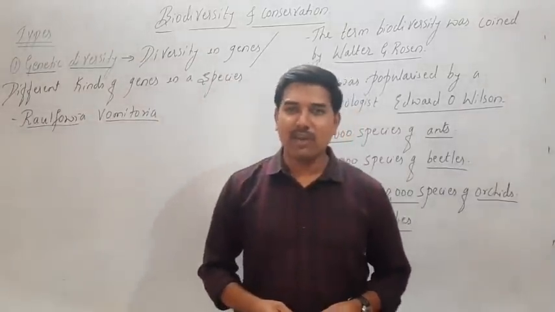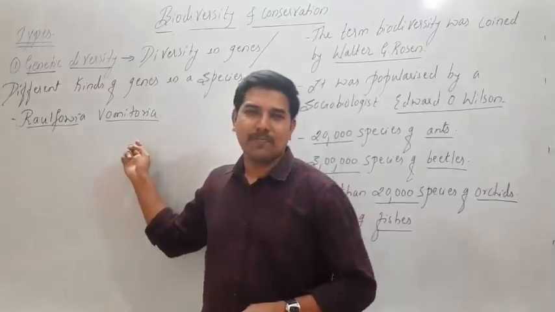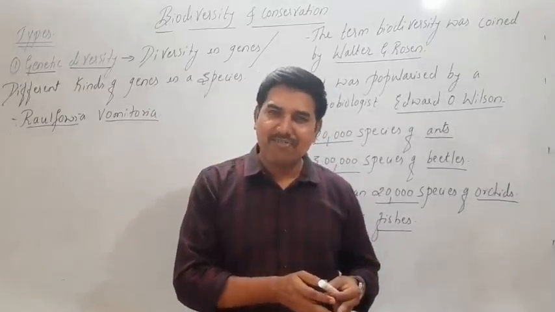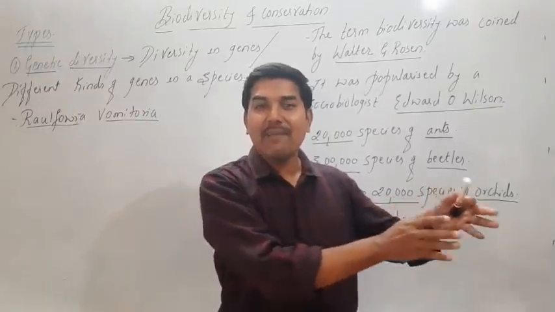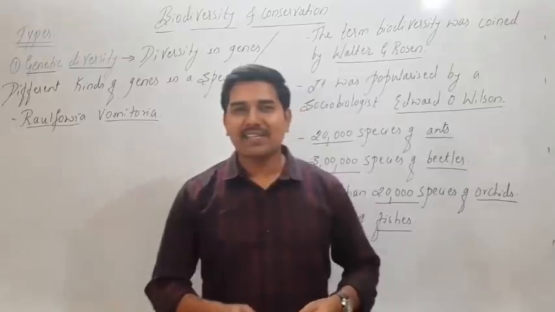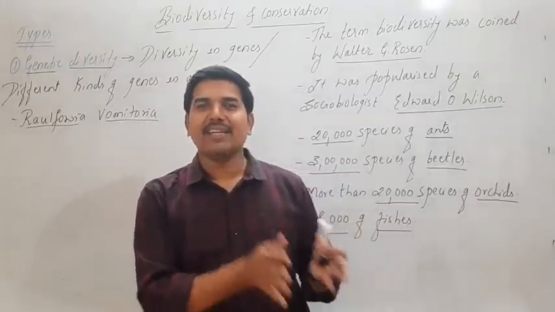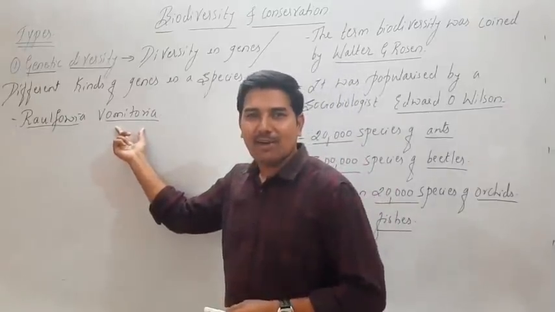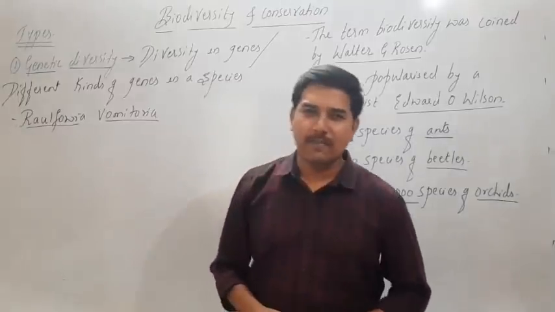These chemicals, also called reserpines, are used to treat certain diseases like hypertension. Hypertension means high BP. High blood pressure is treated with the help of medicines obtained from the plant Rauwolfia vomitoria.